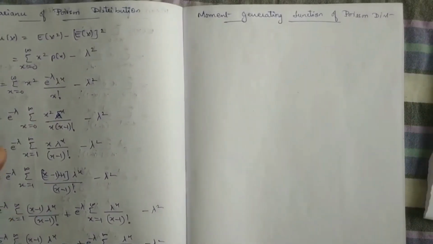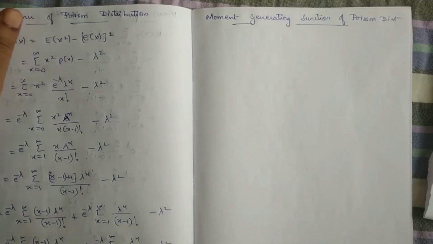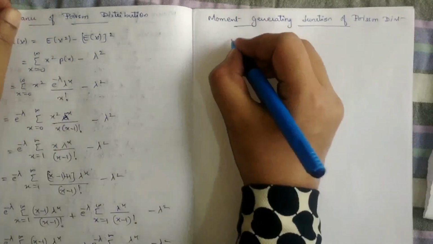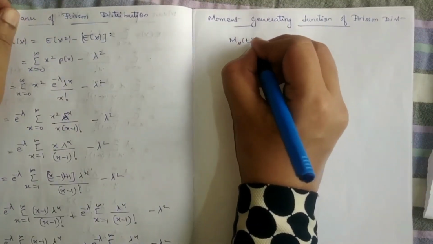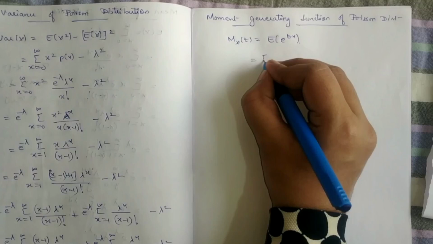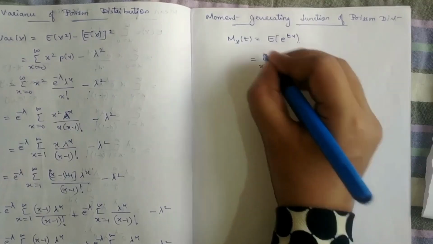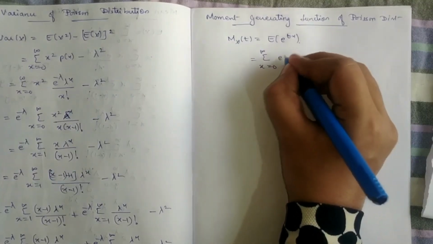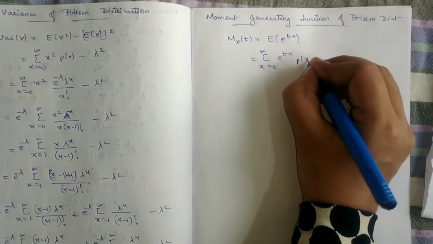Right. Next, moment generating function for Poisson distribution. We know that the moment generating function is given by M x of t is equal to E of e power tx. So this can be written as summation x from 0 to infinity, e power tx into p of x.